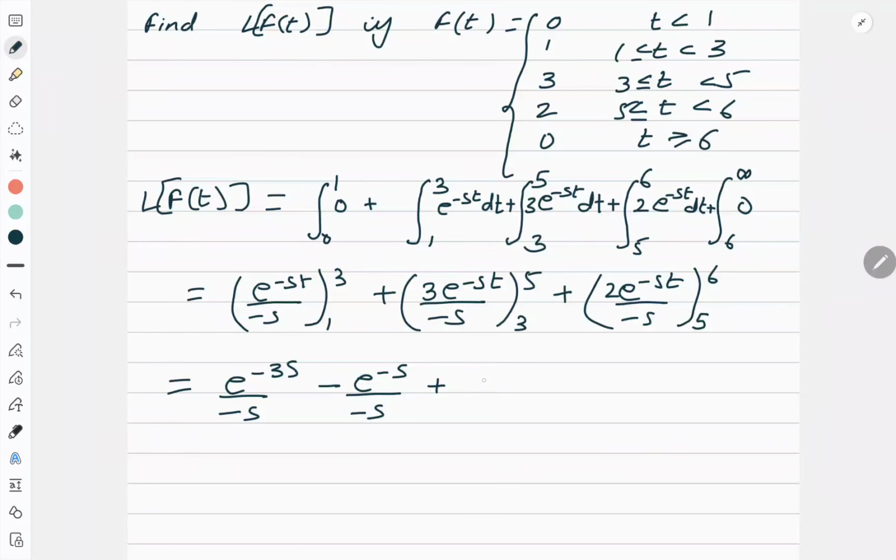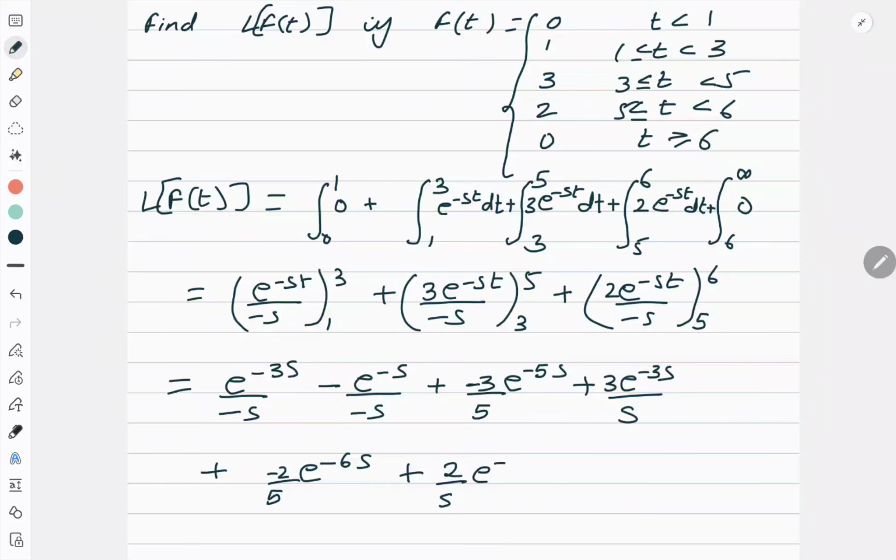Plus 3 by 5 with negative sign e to the power minus 5s, which will become plus 3 e to the power minus 3s upon s. Then plus minus 2 by 5 e to the power minus 6s plus 2 by s e to the power minus 5s. So I have put all the limits.